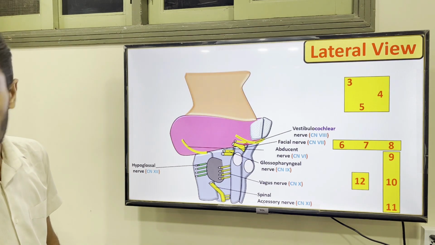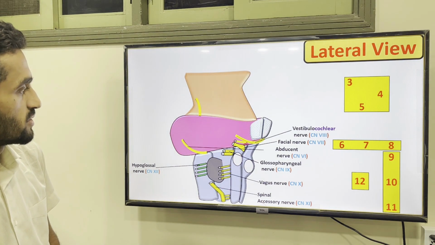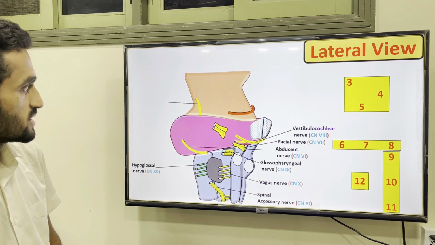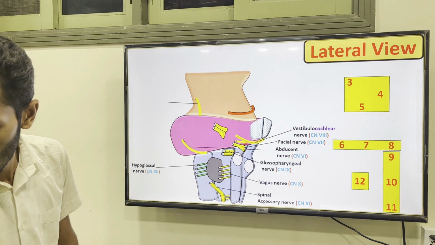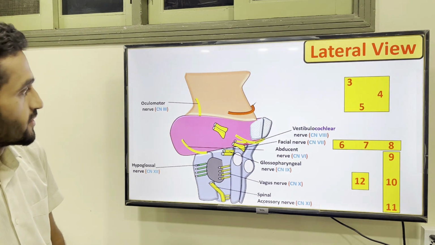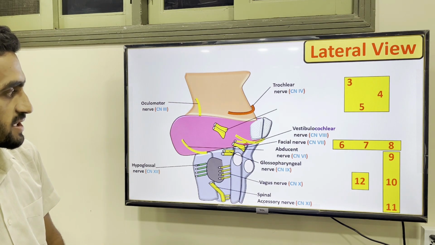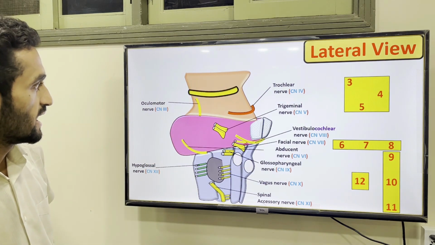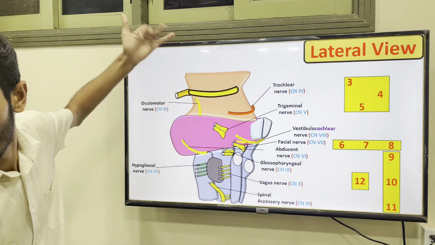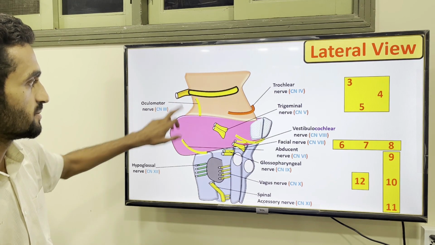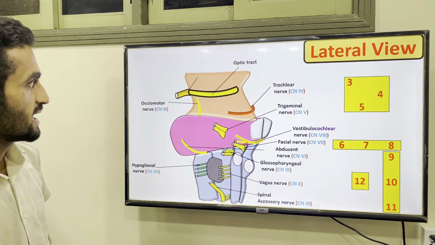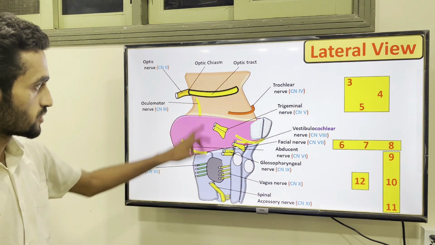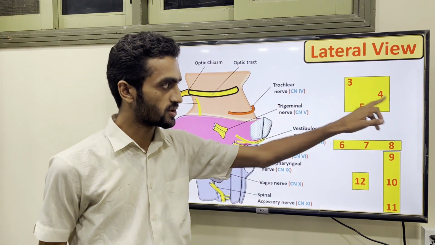So come to the pons. This is the geniculate body. The 3rd, 4th, and 5th are present. The third is the oculomotor, the 4th is trochlear, and the 5th is trigeminal. And here you will see the optic nerve. One nerve is coming here, the other is coming here. This is the optic tract, and here is the optic nerve. In that part you have seen the 3rd, 4th, 5th are like this.